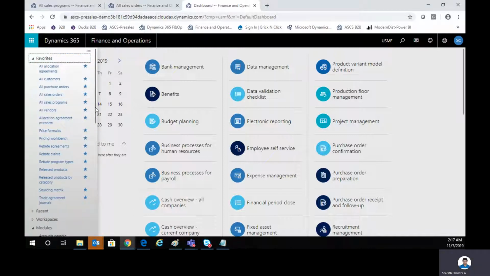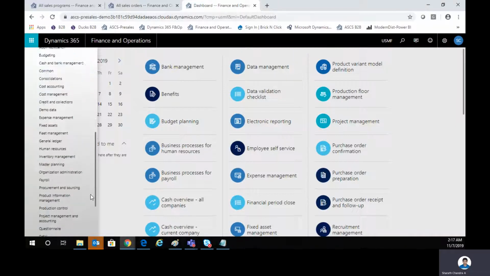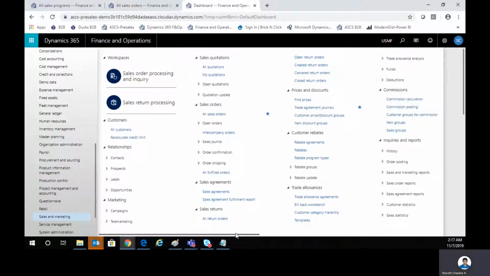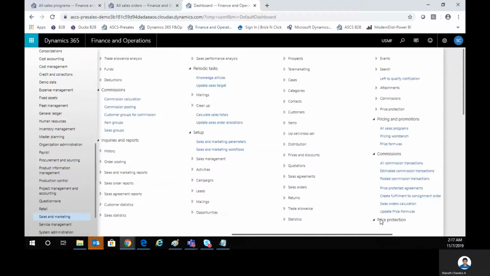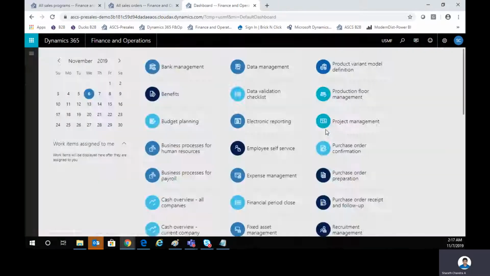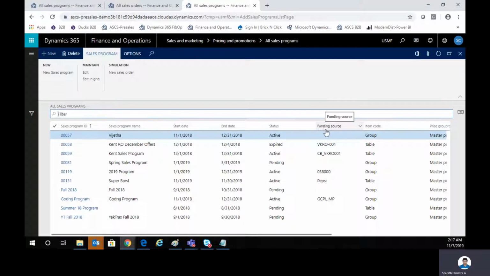I have added these into the favorites, but in general, if you have to navigate from the modules, you can always go into sales and marketing and scroll to the right. You will see that there is a pricing and promotion header, and underneath you have sales programs, pricing workbench, and price formulas. So we will look into what sales programs does. It's typically called deals. So we can call them deals or a new deal creation and so on.